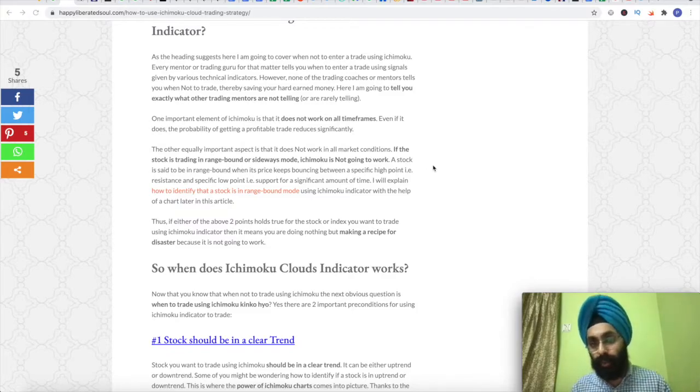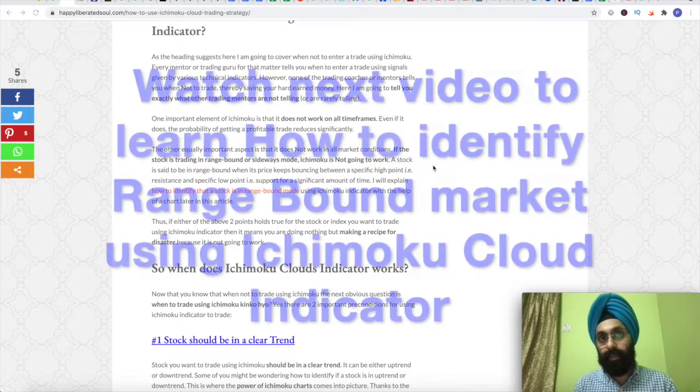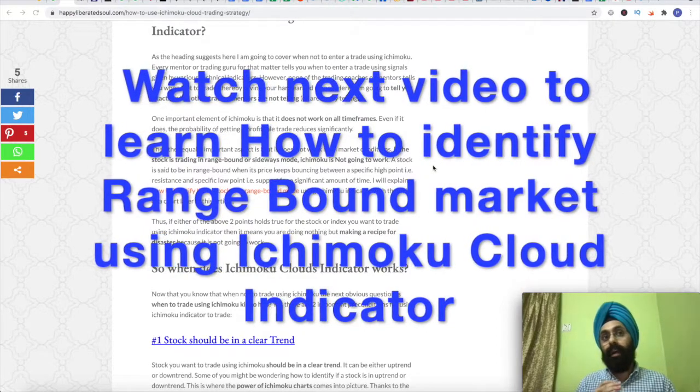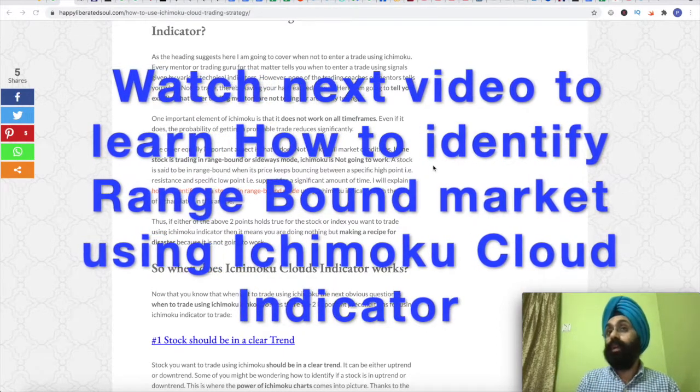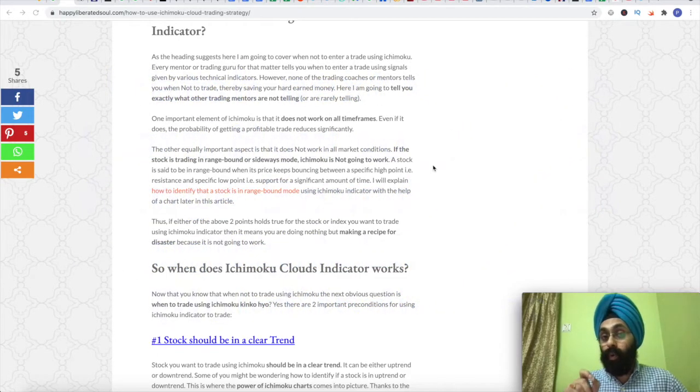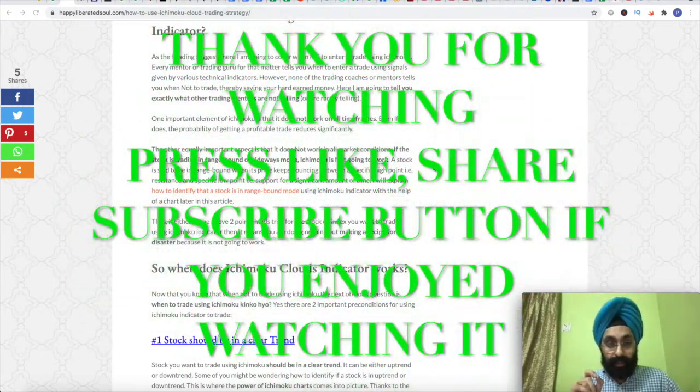Now many of you, especially newbies, might not be able to identify that the market is trading sideways. So I will explain with the help of the chart and with the help of the Ichimoku cloud indicator how you can identify that the market or the stock is trading sideways.